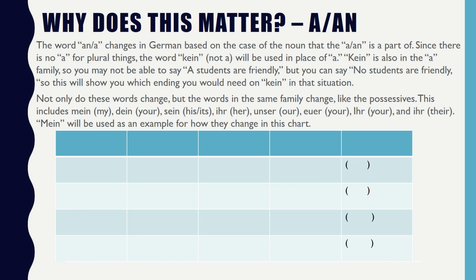Not only do these words change, but the words in the same family change, like the possessives. This includes mein, dein, sein, ihr, unser, euer, ihr, and ihr. Mein will be used as an example for how they change in this chart. So we have masculine, feminine, neuter, and plural.